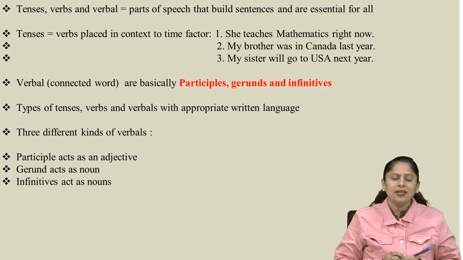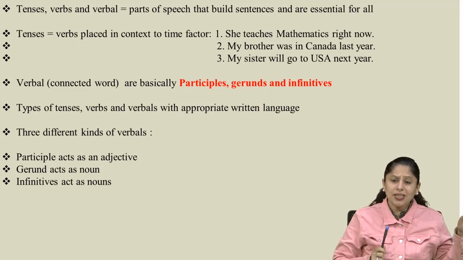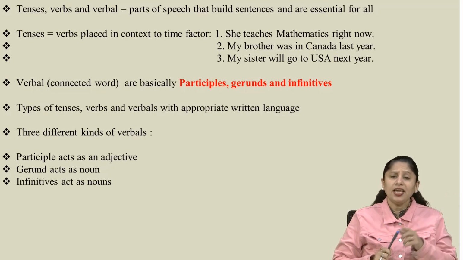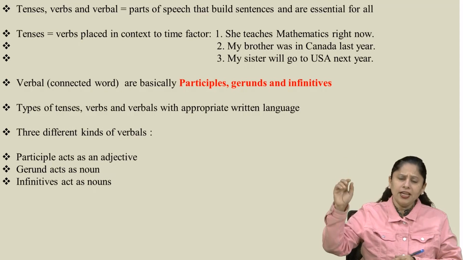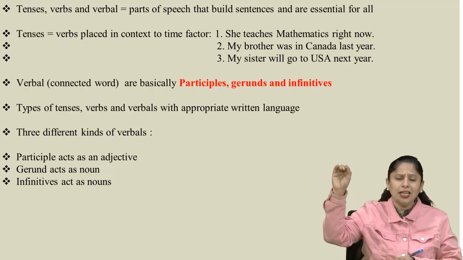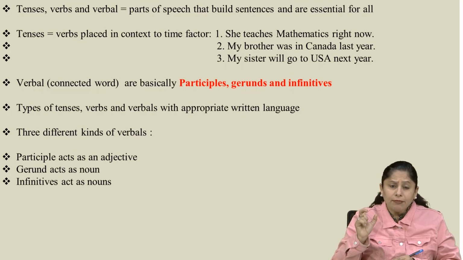Look, here it is written, verbs placed in context to time factor. The verb shows the time factor. As for example, I am speaking. It shows that right now I am speaking. But if there is a sentence, she spoke yesterday in the evening, it shows the time factor of the yesterday. He will be speaking in New Delhi on so and so date. It shows that certain event would happen in New Delhi on so and so date. So the verbs are the actual time factors.